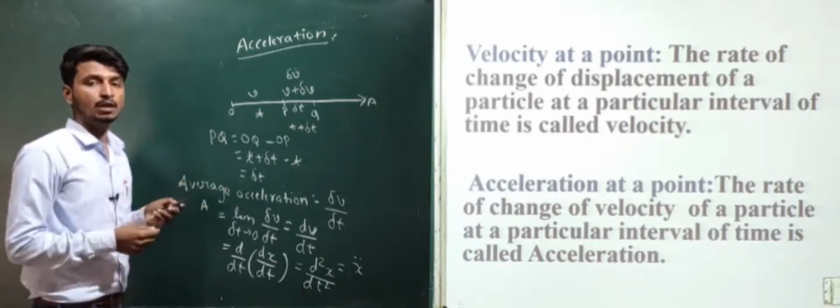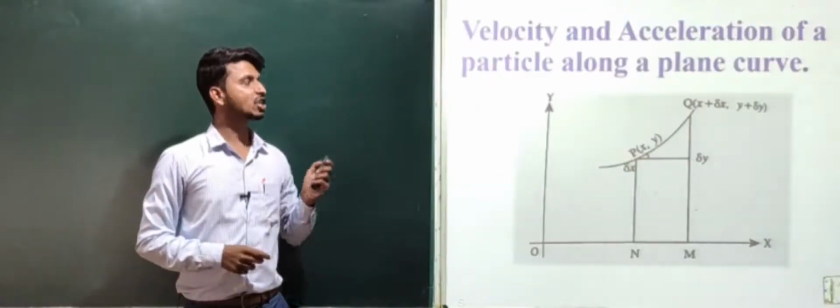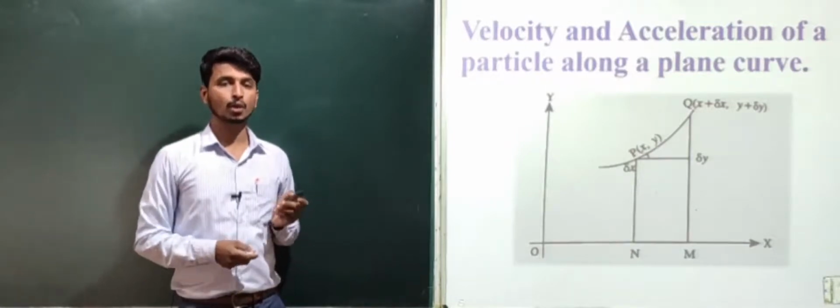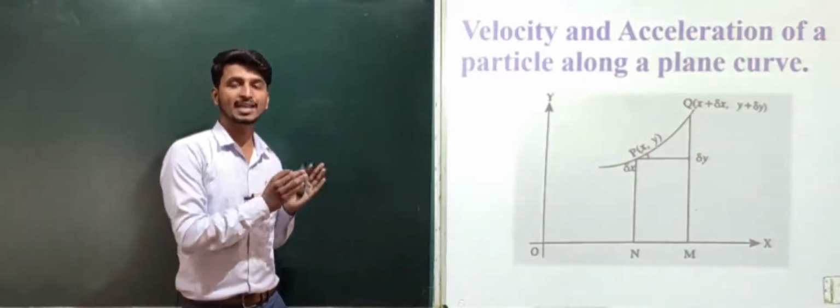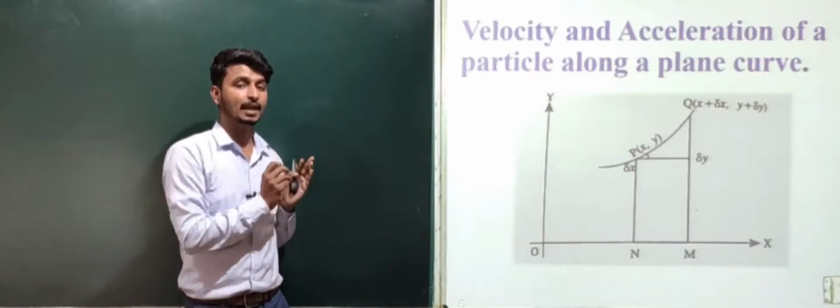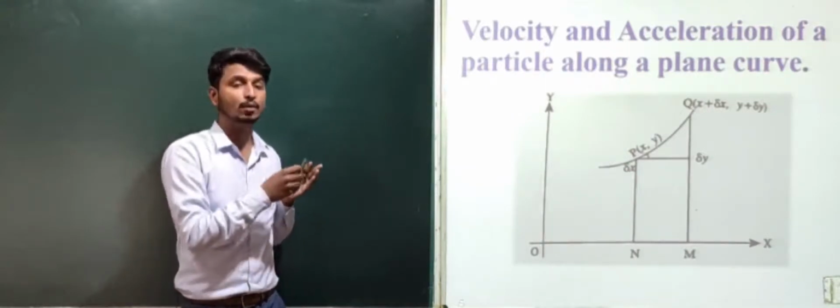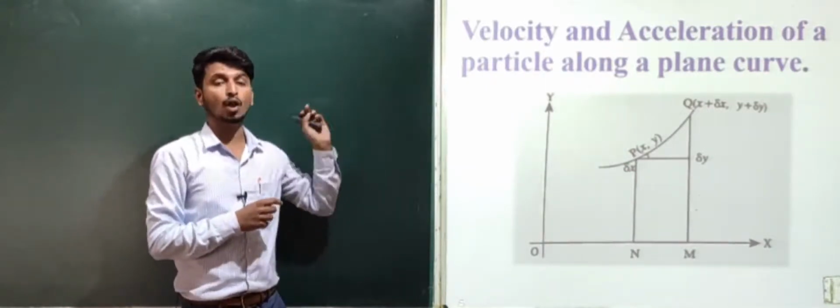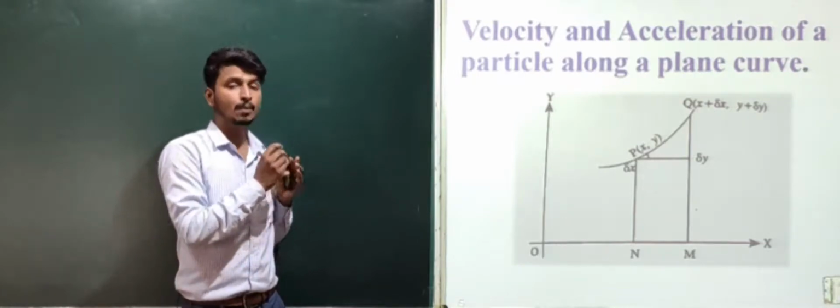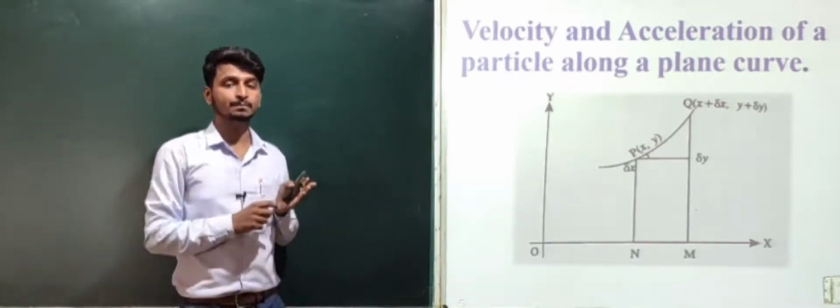Next we will study the velocity and acceleration of a particle along a plane curve. We have studied the velocity and acceleration of a particle in a straight line, which is one dimensional. Here we will be studying the velocity and acceleration of a particle along a plane curve, which will be two dimensional.